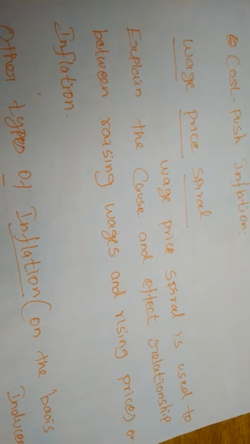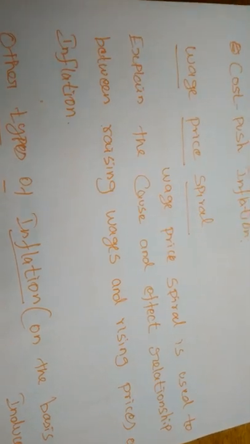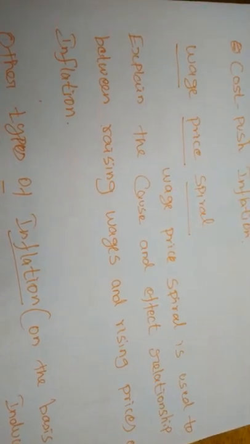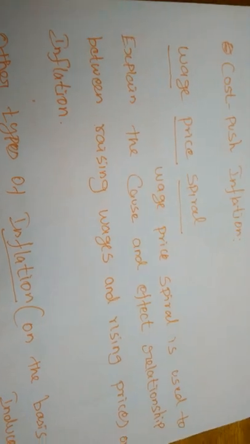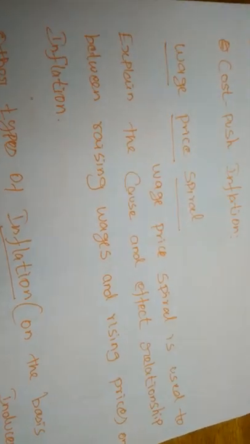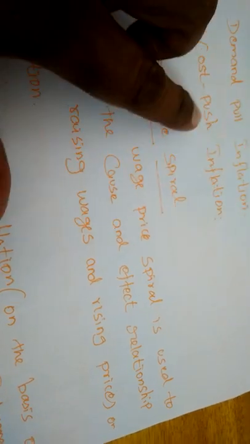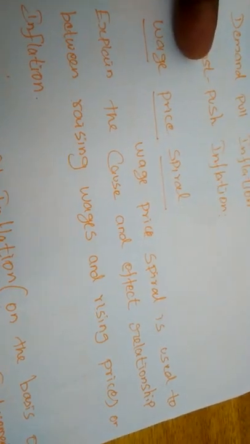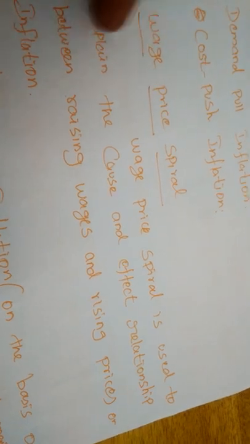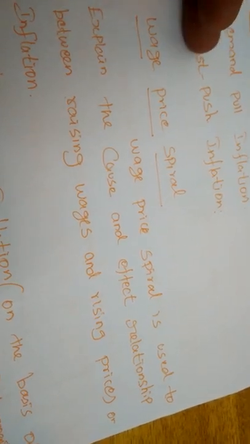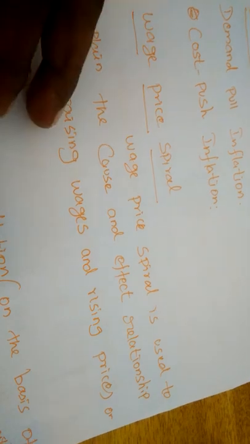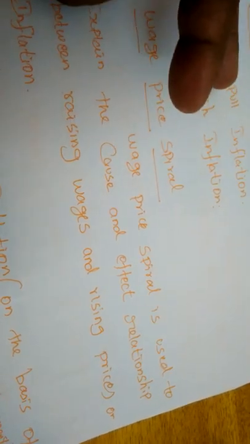So because of that, again the labor requires a higher income or higher wage. Again the producer will increase the price level. Whenever the price is increased one step, the wages also will be increased another step.